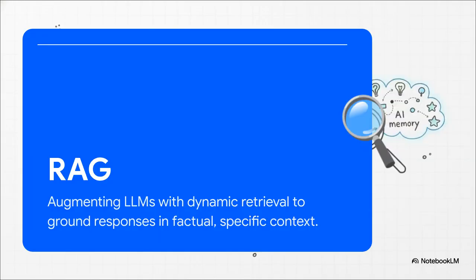Okay, so we know the math, we know the architecture, but how is this actually powering the apps we use every single day? Well, the most explosive use case right now is Retrieval Augmented Generation, commonly known as RAG. If you've ever been frustrated by an AI hallucinating or just confidently making things up out of thin air, RAG is the ultimate cure. It augments a large language model with a dynamic retrieval mechanism, literally pulling factual context directly from a vector database to ground the AI's response in reality.